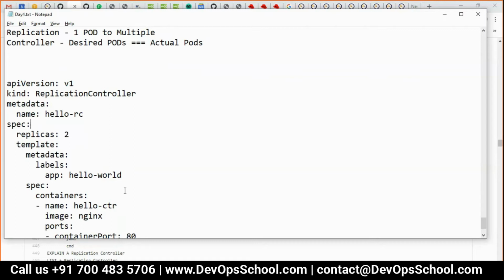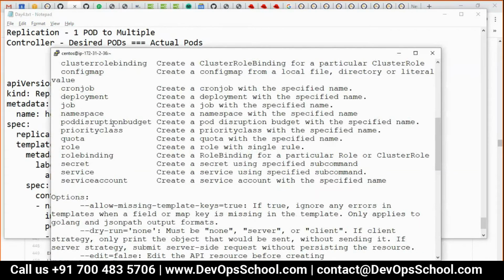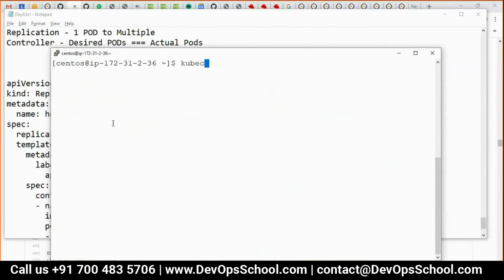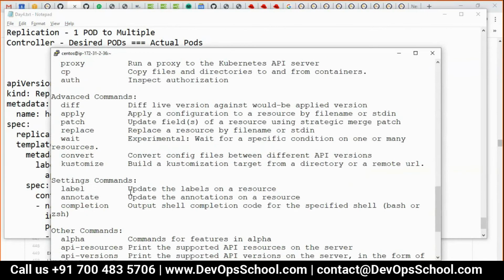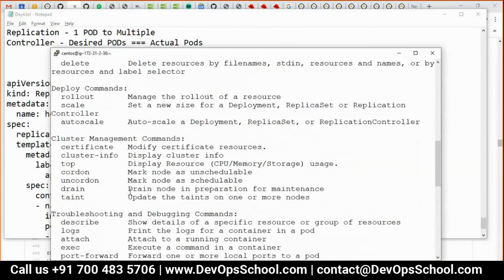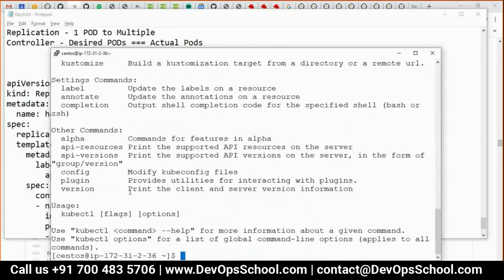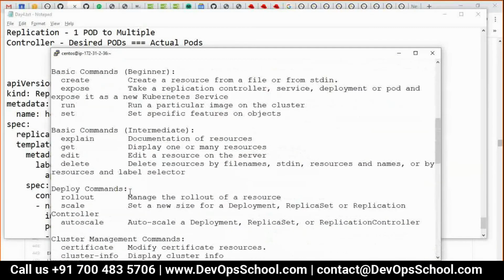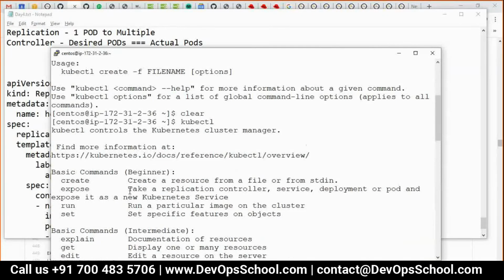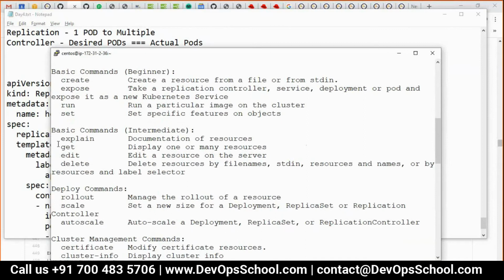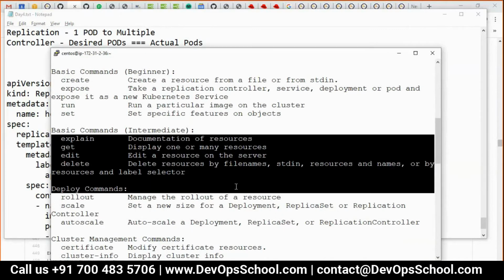So guys, there is one magical command. Can you help me find out the command which can help you find out the field information of resources? Any idea?